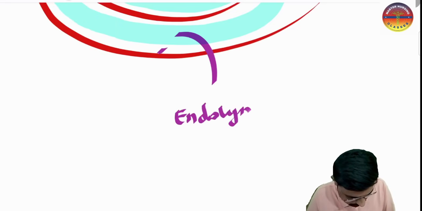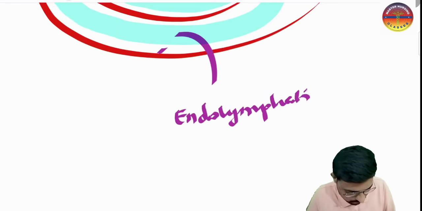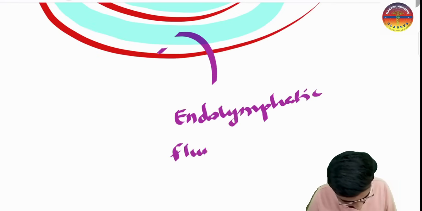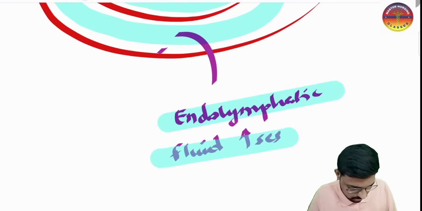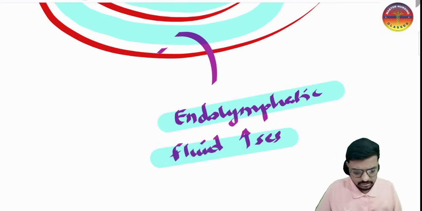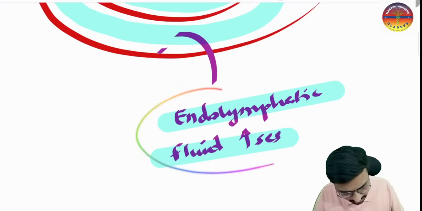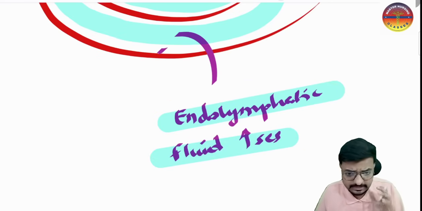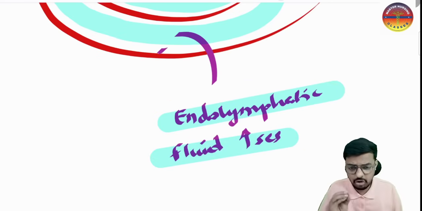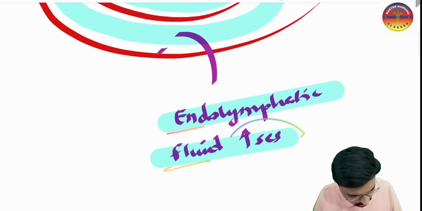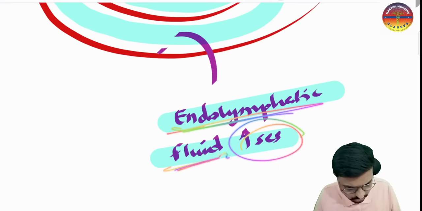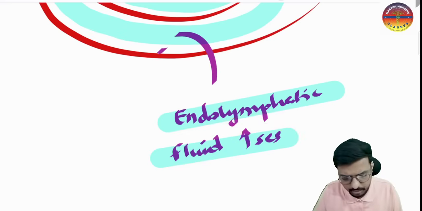So this endolymphatic fluid, it will increase. Okay, so when the endolymphatic fluid increases in our inner ear, that is called endolymphatic hydrops, or Meniere's disease. Meniere's disease is equal to endolymphatic hydrops, because here there is an abnormally excessive increase of endolymphatic fluid. So this is called Meniere's disease or endolymphatic hydrops.